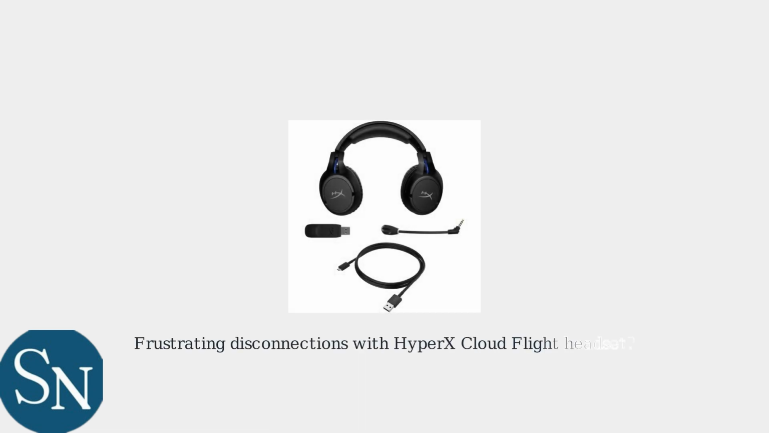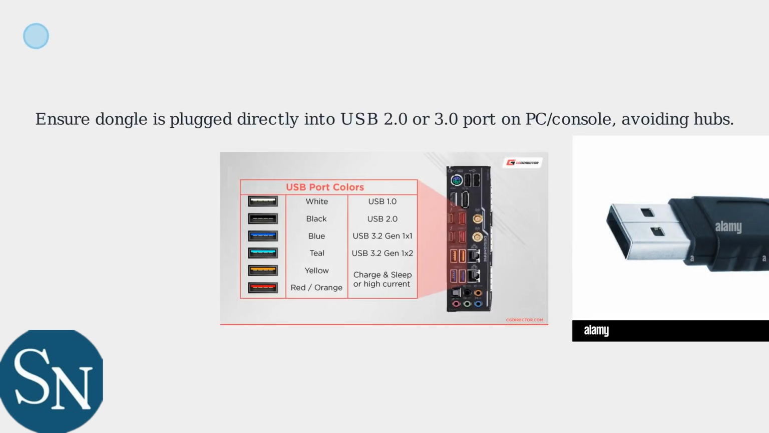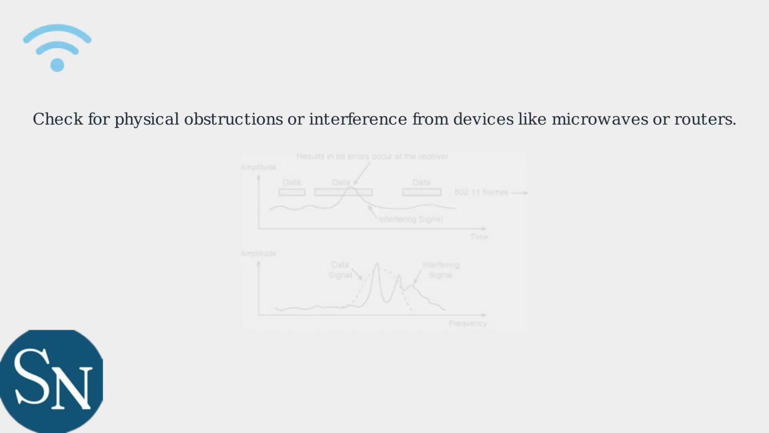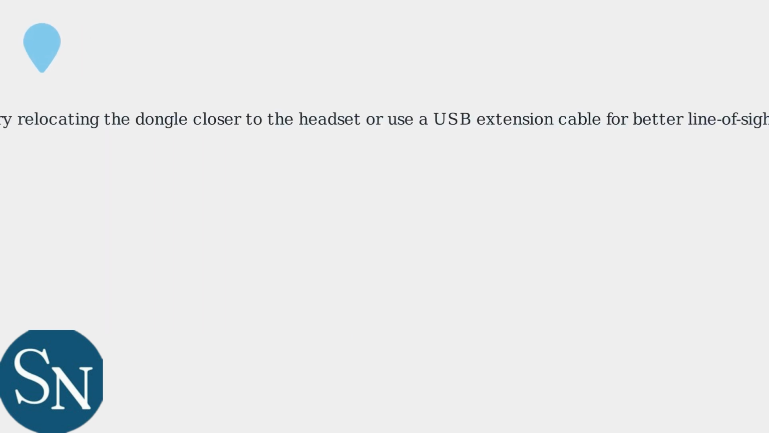Experiencing frustrating disconnections with your HyperX Cloud Flight headset? You're not alone. These issues typically stem from the USB dongle or wireless signal interference. First, ensure the dongle is directly plugged into a USB 2.0 or 3.0 port on your PC or console, avoiding USB hubs. Check for physical obstructions or interference from devices like microwaves or routers. Try relocating the dongle closer to the headset or use a USB extension cable to improve line of sight.